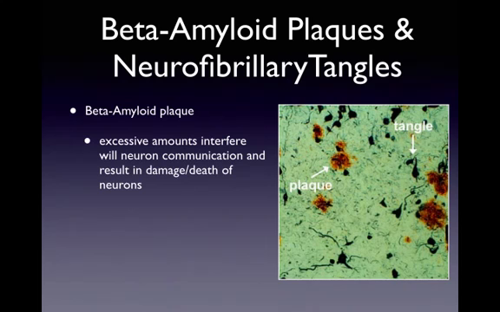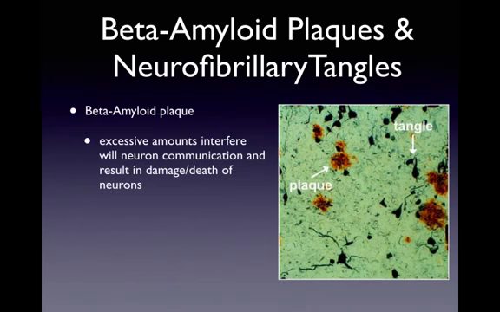and it's a plaque that everyone produces, but it's usually carried out of the body on a regular basis for younger, healthier people. In Alzheimer's, though, the brain produces excessive amounts of this beta amyloid plaque, and that plaque consists of really dense proteins. And those dense proteins eventually start interfering with cellular communication, and that results in the damage and the death of neurons, because if neurons aren't able to communicate, they eventually die. And when those neurons die, normal processes in the brain eliminate the leftover neuron, but a core of that beta amyloid plaque remains in the brain.